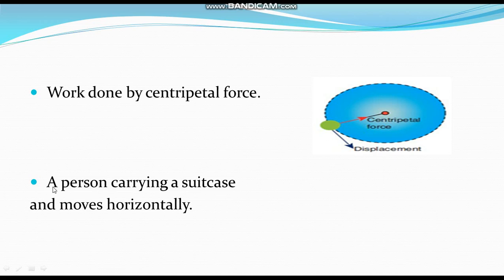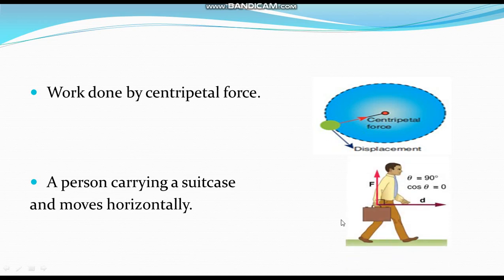Next, one more example here. A person carrying a suitcase and moving horizontally. Here the angle between force and displacement is 90 degree. So here also the work is zero. Why is the work zero here? The angle between force and displacement is what? 90 degree. That's why here work is zero.